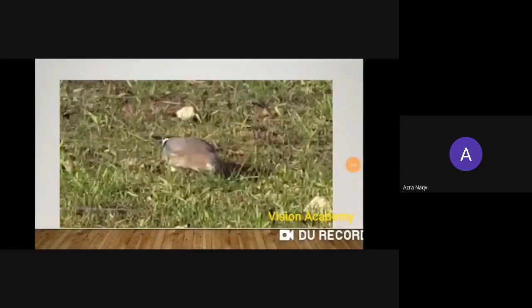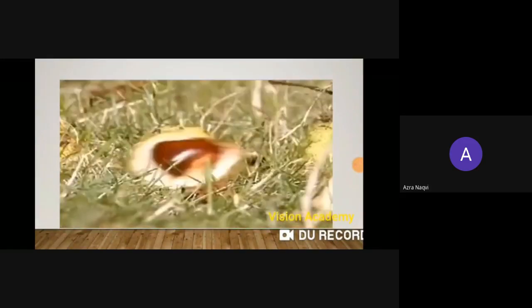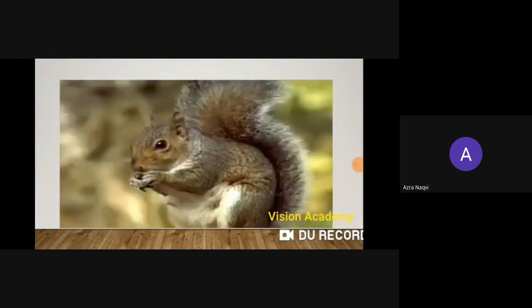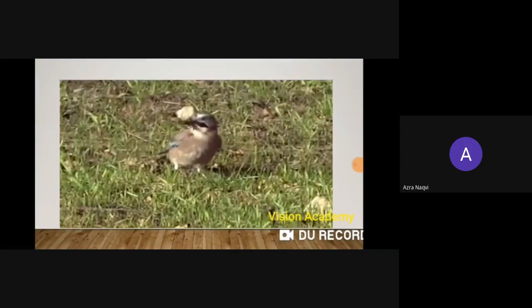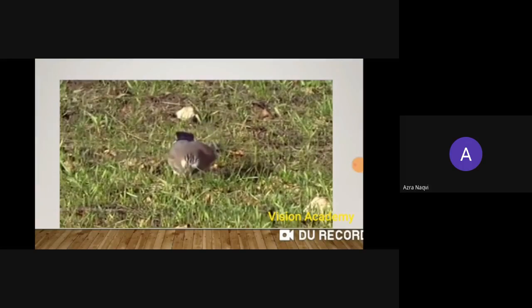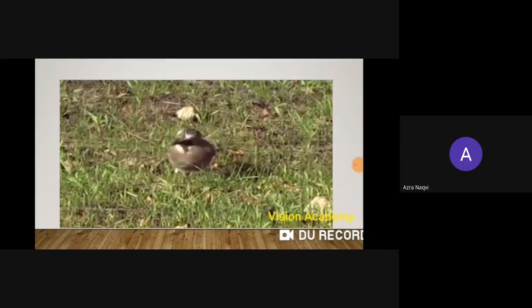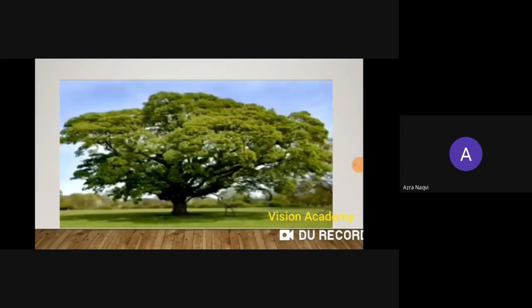Now here you can see birds, insects. What will they do? They will carry seeds, they will carry fruits with them also, and they will move away from one place to the other place. So wherever they are going, these fruits and the seeds also move away. So this is called dispersal by animals.